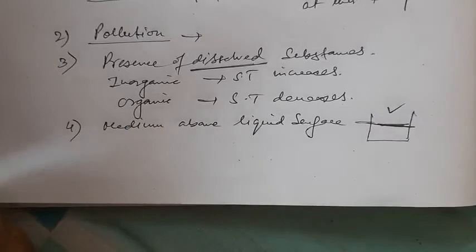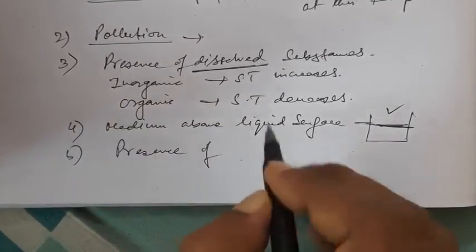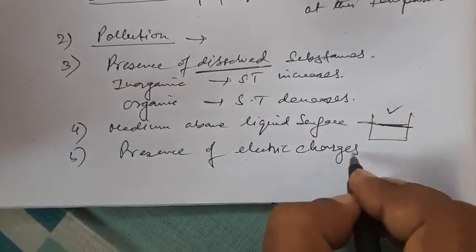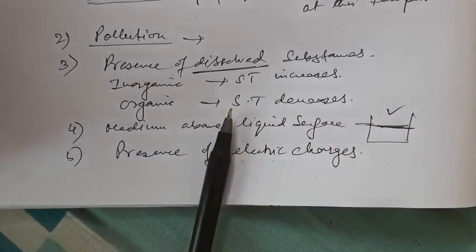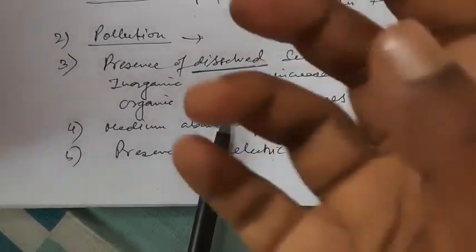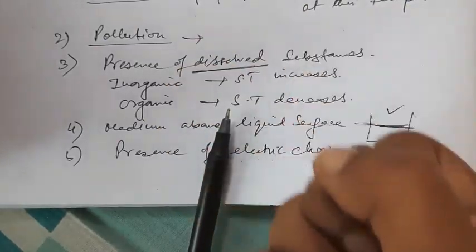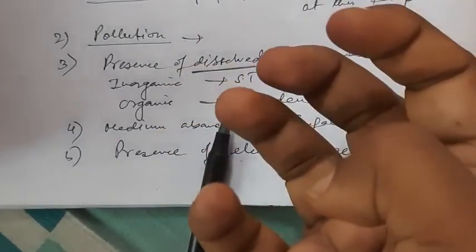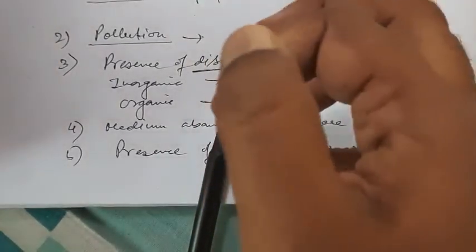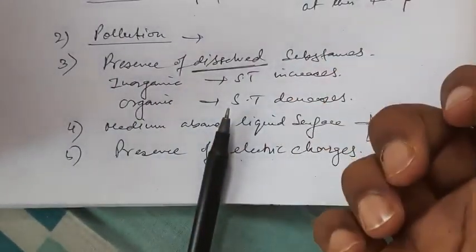Now the fifth one is the presence of electric charges. The surface tension of a liquid decreases due to the presence of electric charge on the surface of the liquid, because charges attract and repel. Attraction downwards will decrease the surface tension, and repulsion will increase the surface tension, because repulsion means helping it to contract more, and downward force means it is trying to decrease the surface tension.